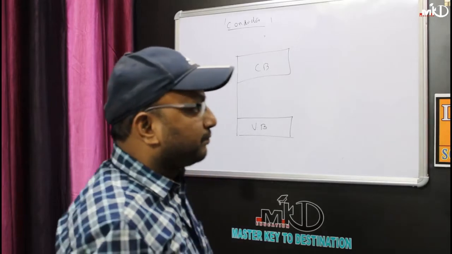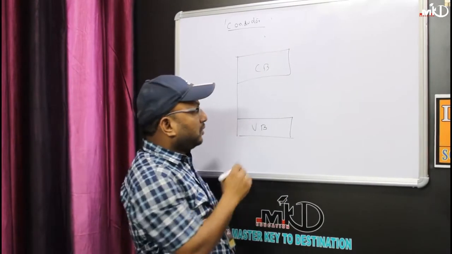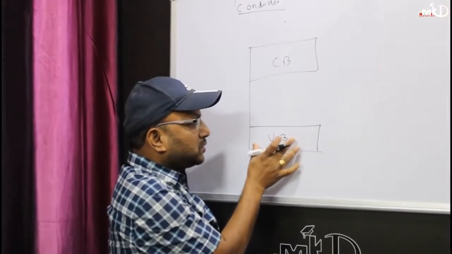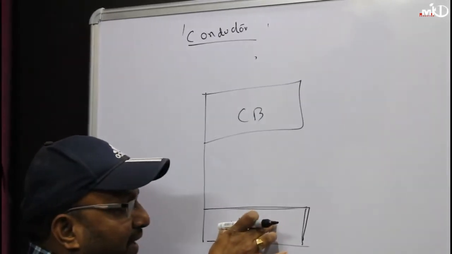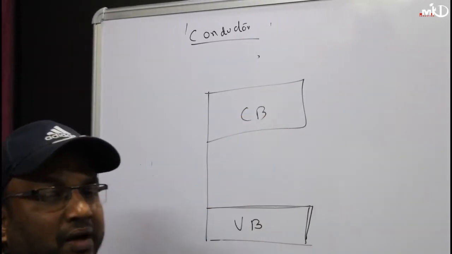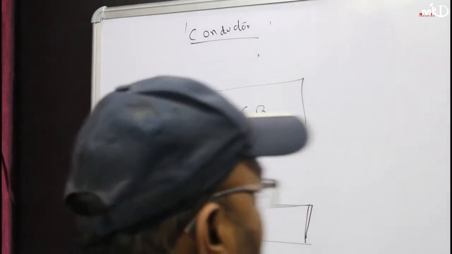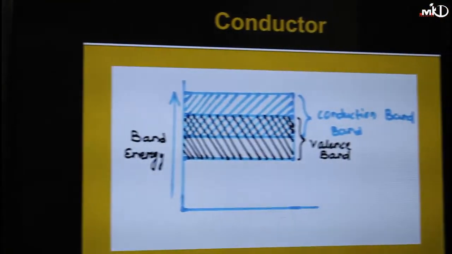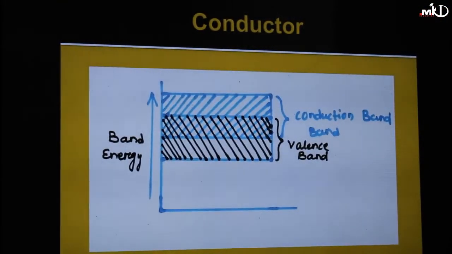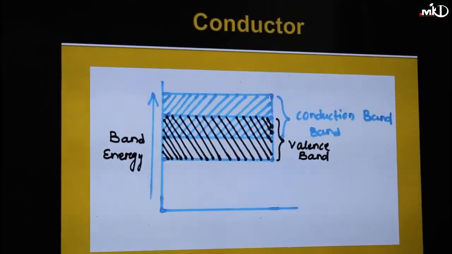Now, in the case of the conductor, what is the valency band? All electrons are in the valency band. When we apply some energy, the valence electrons will go to the conduction band, and whenever they go to the conduction band, it will conduct. Now look at me. If you see the figure, in the case of metal or conductor, what is Eg? Now Eg equals 0. Eg is called the forbidden energy gap.